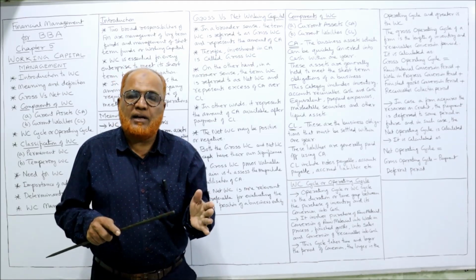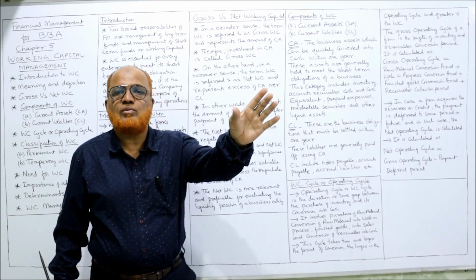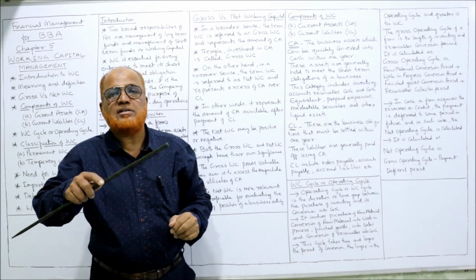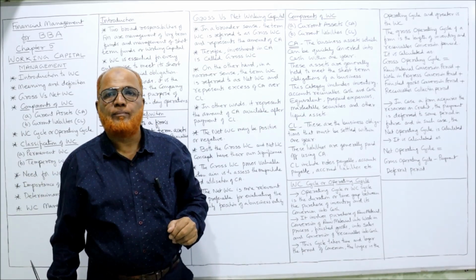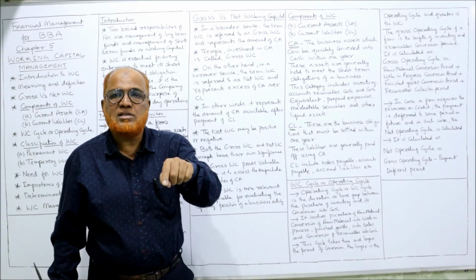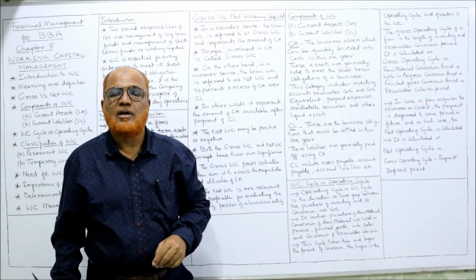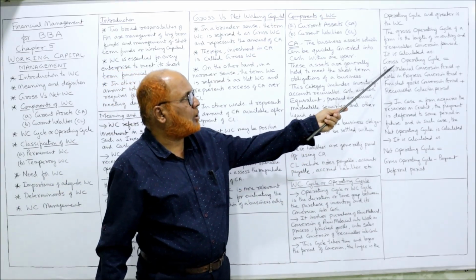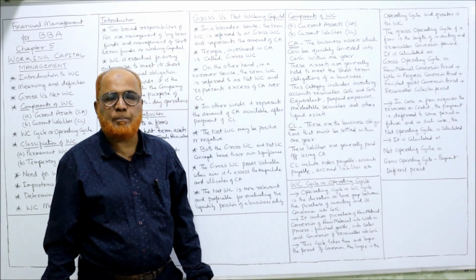So after completing into finished goods, the finished goods will stay in the showroom for 2 months. Then after 2 months, it will be sold and become receivables. So for receivables, the customer will take 2 months. So if you add up all these periods, that is called the gross operating cycle period.